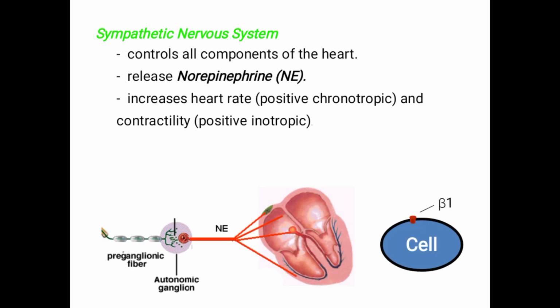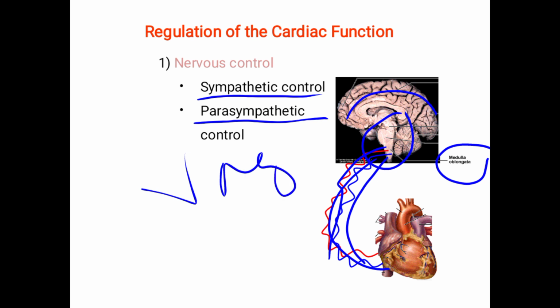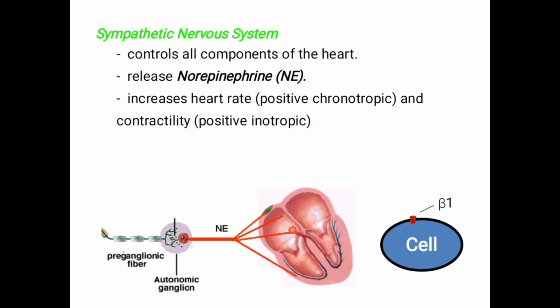In the autonomic nervous regulation, first I will tell you there are two divisions in the ANS: the sympathetic nervous system and the parasympathetic nervous system, also called the vagus. Now first the sympathetic.